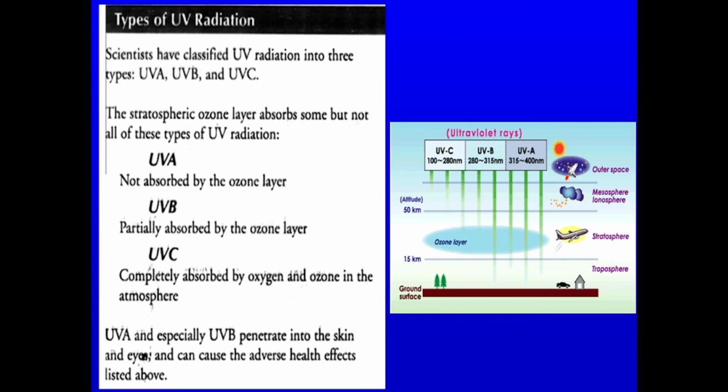And if we discuss the penetration ability of these UV radiations through the ozone layer, because we know that the ozone layer is a protective layer present in the stratosphere part of our atmosphere, and it is capable of absorbing the UV radiation. It is also referred to as a UV filter or UV umbrella.